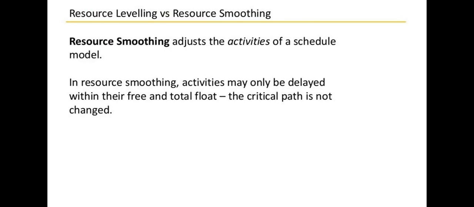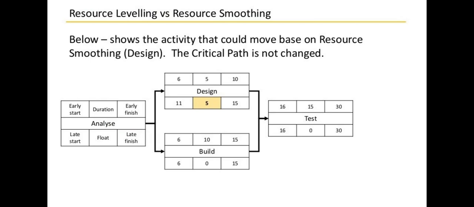In resource smoothing, we normally adjust the activities of the schedule model. In resource smoothing, activities may only be delayed within their free and total float. The critical path is not changed. Below shows the activity that could move based on resource smoothing, and the critical path is not changed. Here is an example of resource smoothing. We can see the critical path does not change, and it only focuses on the activities.